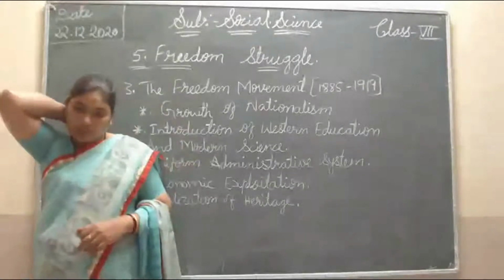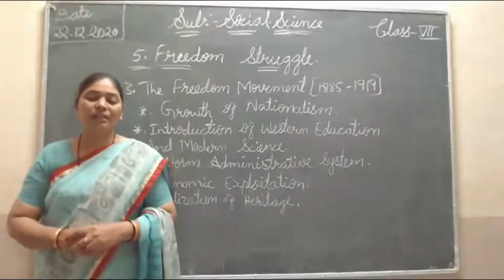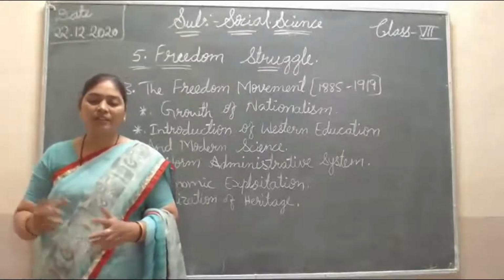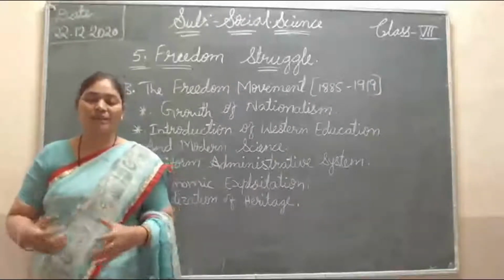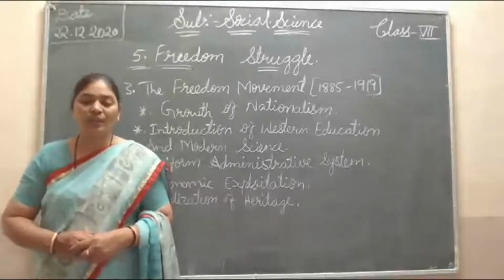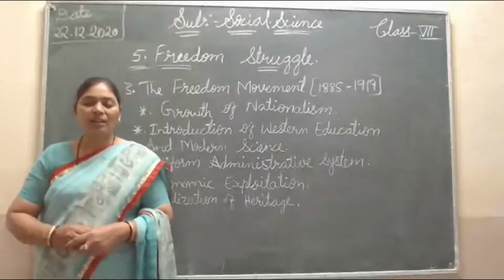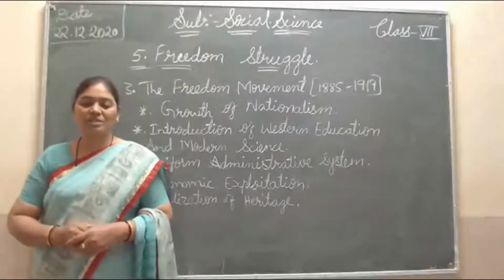Here, in the second half of the 19th century, the British followed policies of exploitation. They gave more burden to the farmers, and most Indian people were farmers. The newly educated classes, who got an English education, understood the real motive of the British administration.